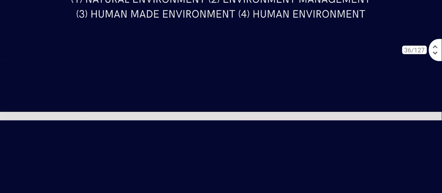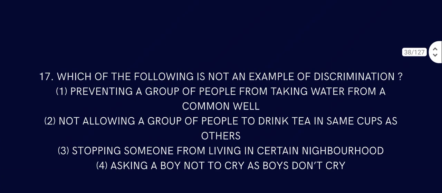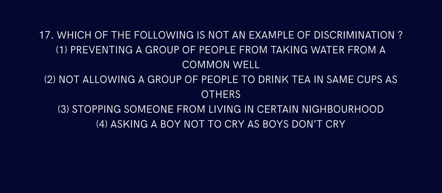Question number 17. Which of the following is not an example of discrimination? Preventing a group of people from taking water from a common well, that is discrimination. Not allowing a group of people to drink tea in the same cups, that also is discrimination.